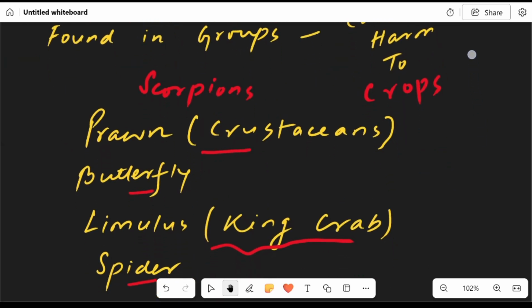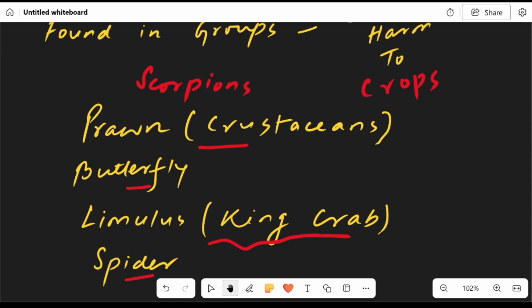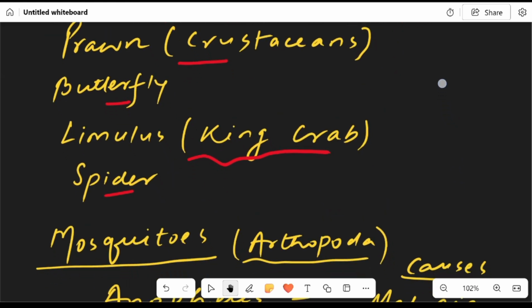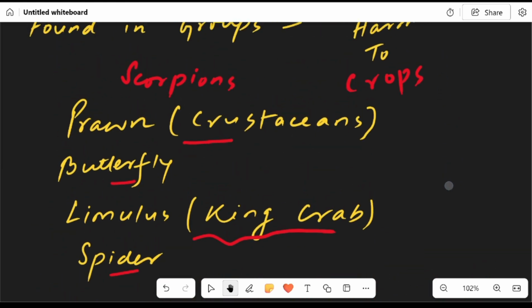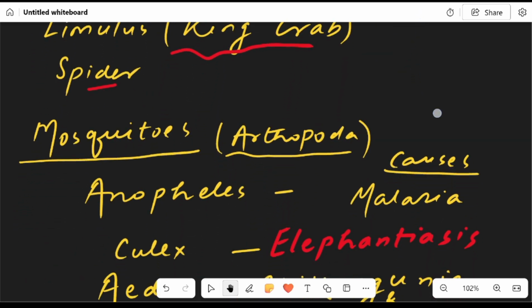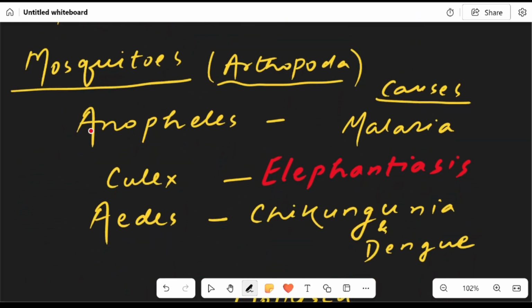We also have scorpions, which are arthropods too. Then we have the mosquitoes, related to phylum Arthropoda: Anopheles, which causes malaria; Culex, which causes elephantiasis; and Aedes, which causes chikungunya and dengue.